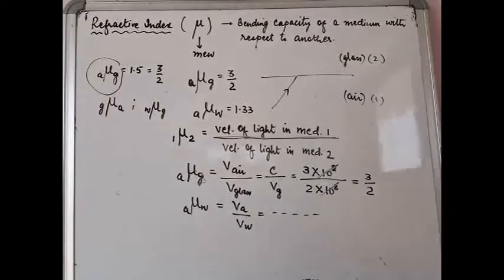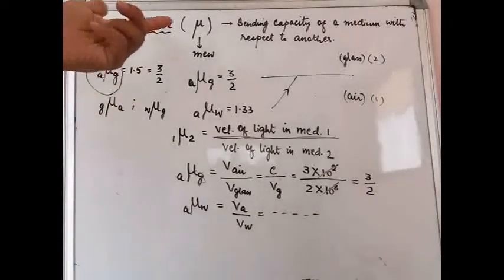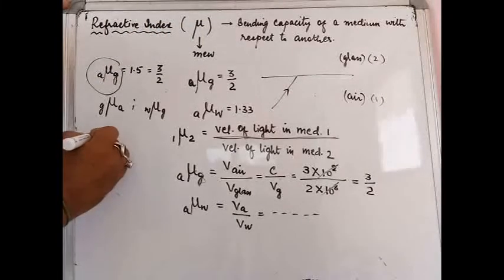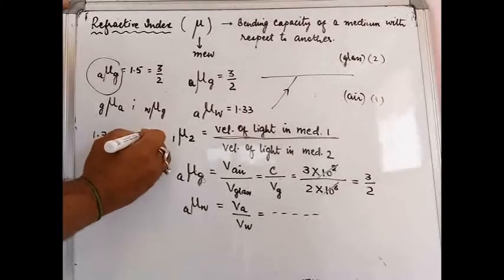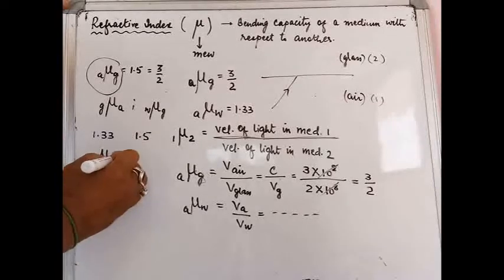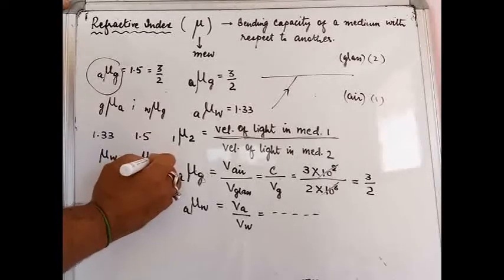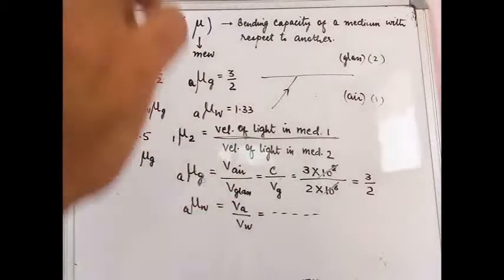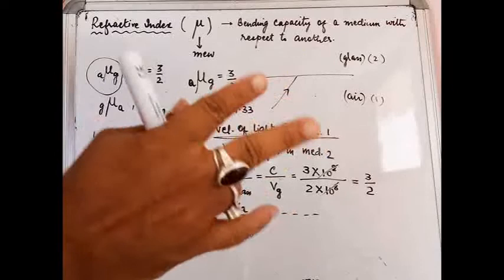Okay, so now we understand that the higher the value of refractive index... Now suppose, let us compare. We have one value as 1.33 and one value as 1.5. So this is the refractive index of water and this is the refractive index of glass. Please note, it will not be one medium, it will always be a comparison of two mediums.